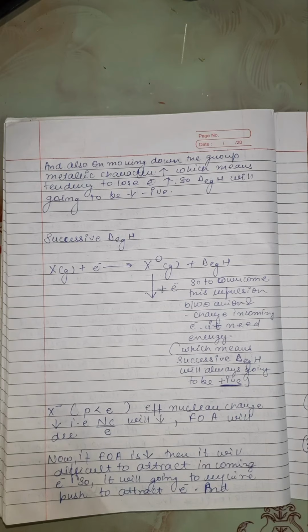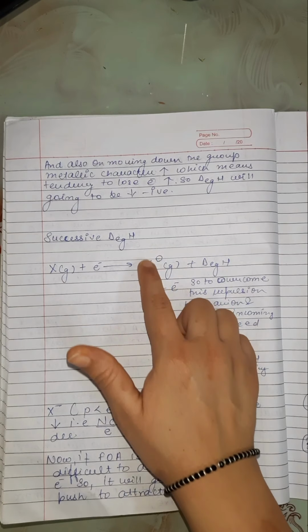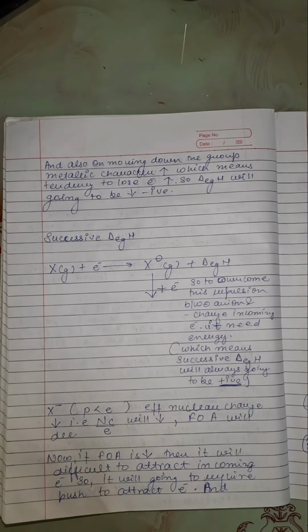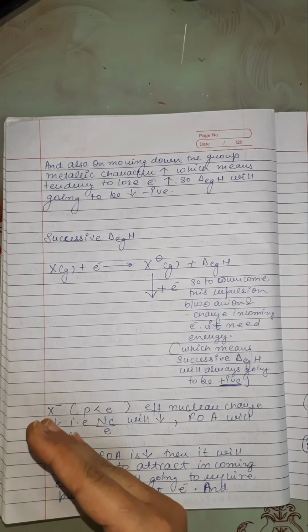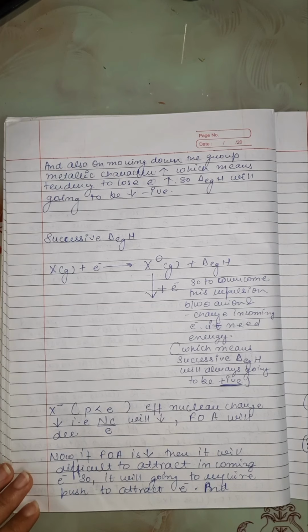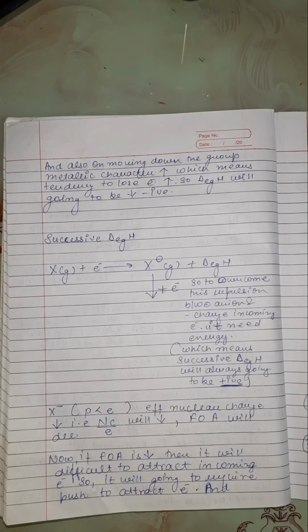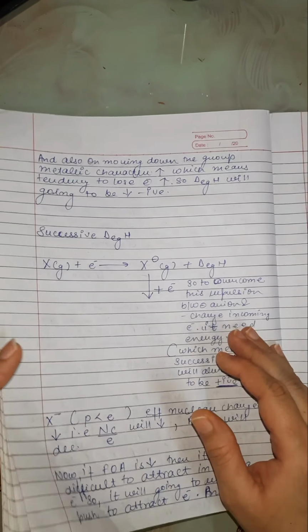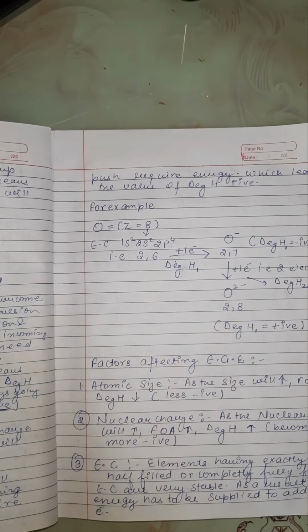Why positive? Because as you can see, the anion has less number of protons and more number of electrons. Due to the presence of less number of protons and more number of electrons, the effective nuclear charge decreases. And due to decrease in effective nuclear charge, the force of attraction will also decrease. Now, it will be difficult to attract the incoming electron. So, it will require a push to attract the electron, and push requires energy, which makes the value of electron gain enthalpy positive.